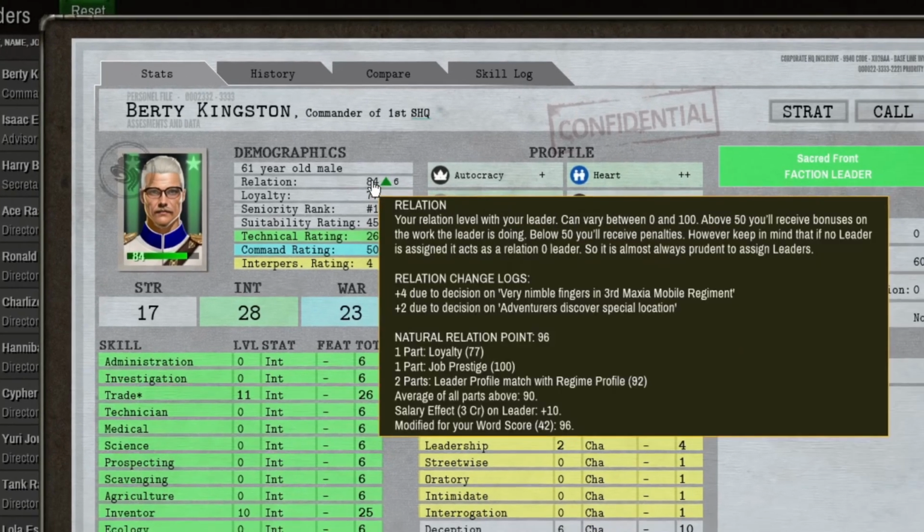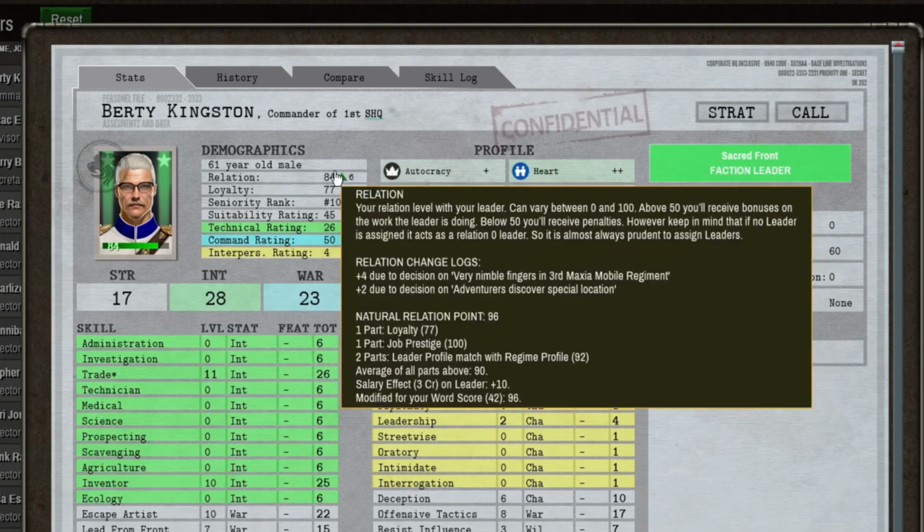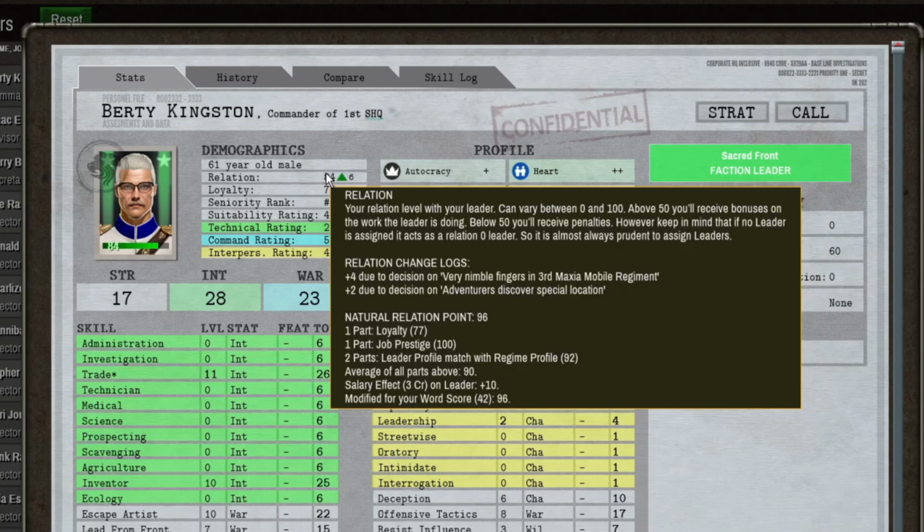If you hover over the relation number or over the relation change number, you can see the relation change log and also the natural relation point. This section informs us what would be the ideal relation for this leader over time if there are no changes to the relation. So over time you can expect the relation equal to the natural relation point. That's why this number is very important.